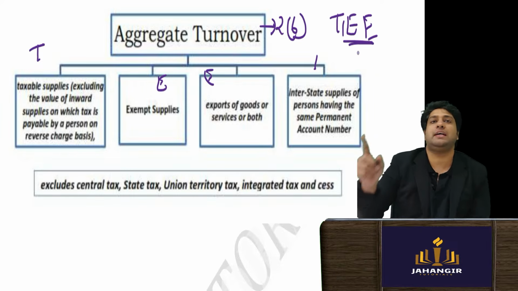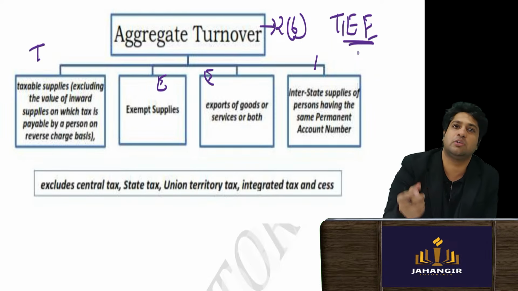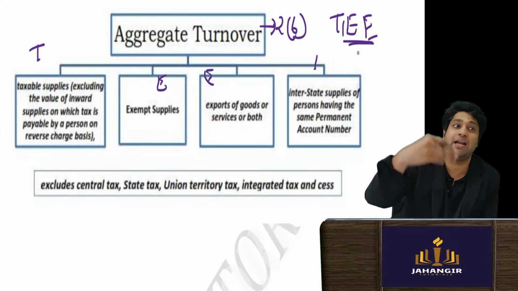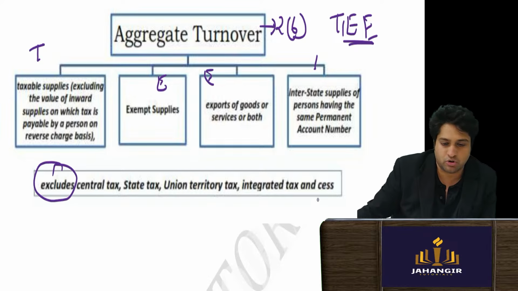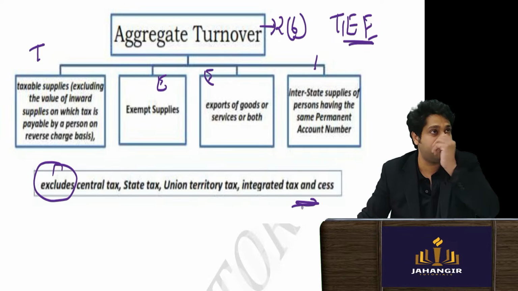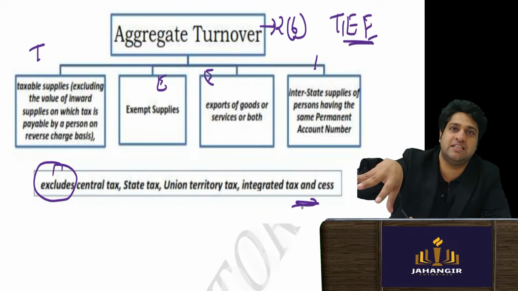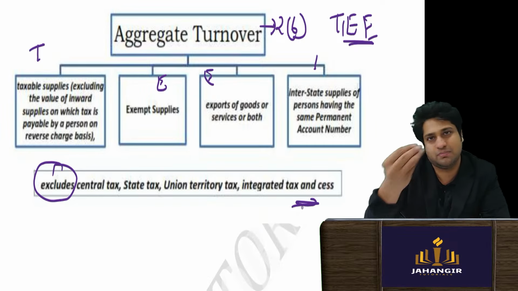All taxable supplies in aggregate, total turnover. So taxable, interstate, exempt and export, all will be added, but it excludes the GST amount. Common sense. If I have sold at 1 lakh plus GST, the turnover will only be 1 lakh. I don't have to add the tax component. Common sense.